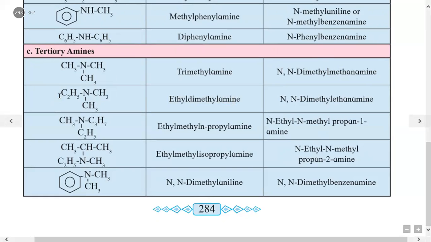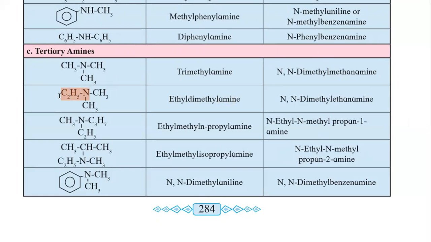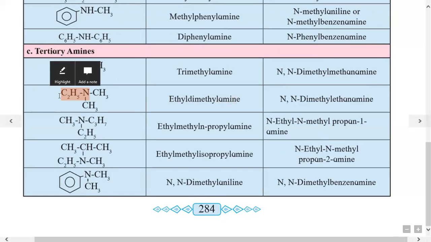In the IUPAC nomenclature, two carbon containing nitrogen long chain is ethanamine, and methyl group is bonded on nitrogen, two methyl groups, hence it is N,N-dimethylethanamine. That is the correct IUPAC name.